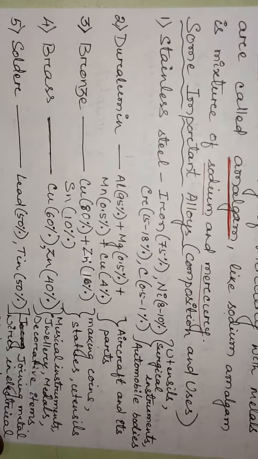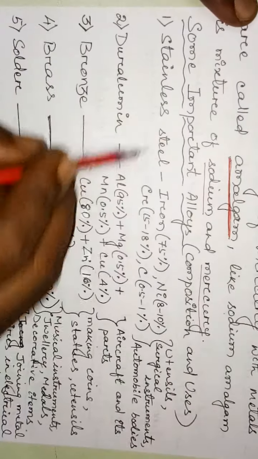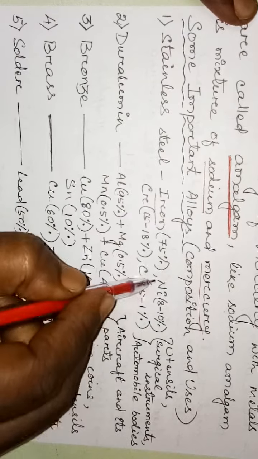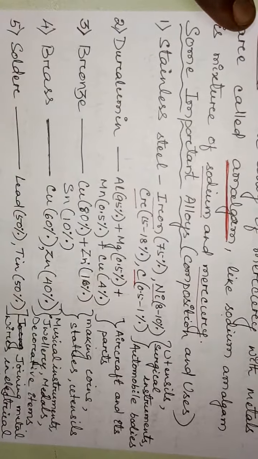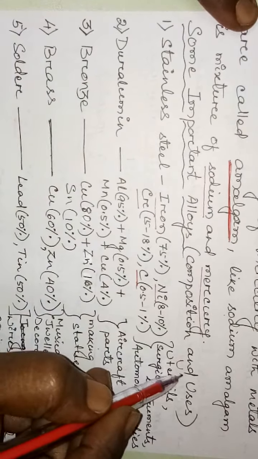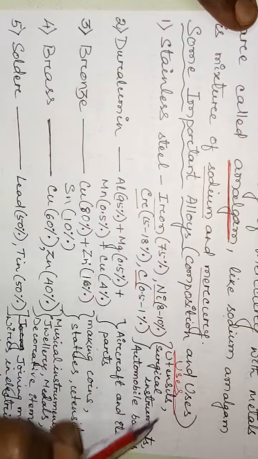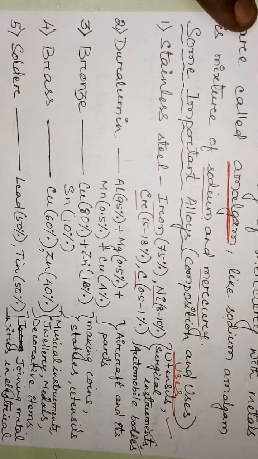Stainless steel, as you know, is a very common name. Its composition is iron, nickel, chromium and carbon. It is used for utensils, surgical instruments and automobile bodies.